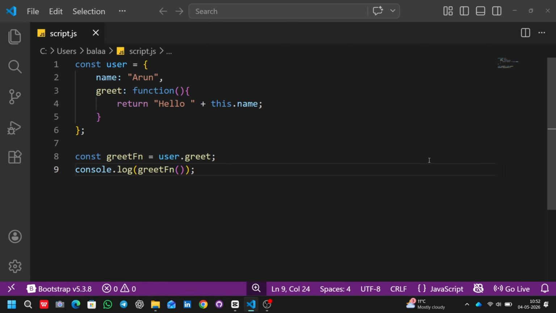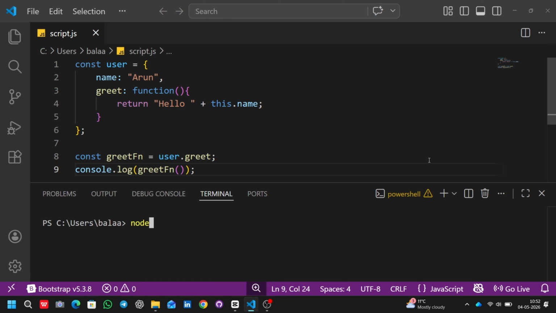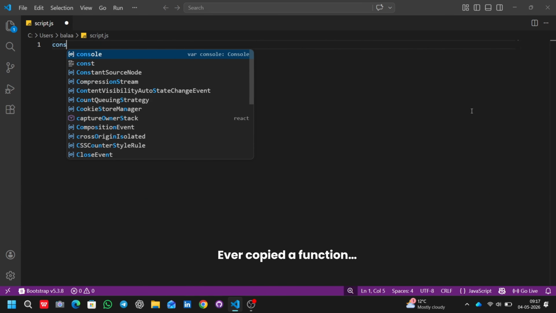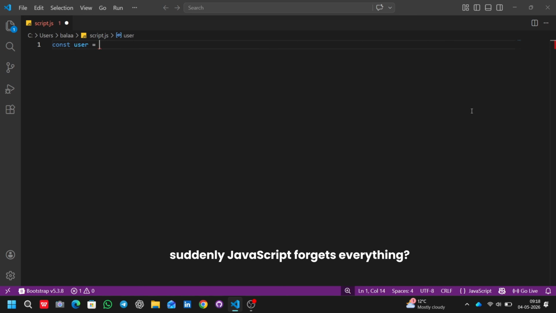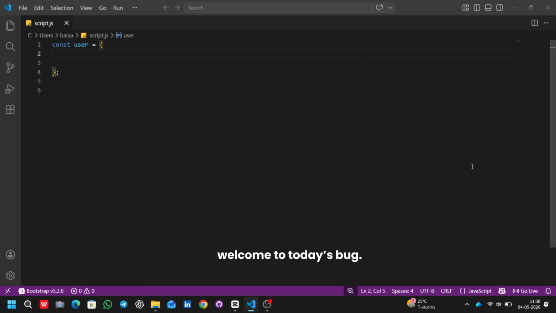This one JavaScript bug made me question my entire career. Same code, same function, but suddenly, it returns undefined. Ever copied a function and suddenly JavaScript forgets everything? Yeah, welcome to today's bug.